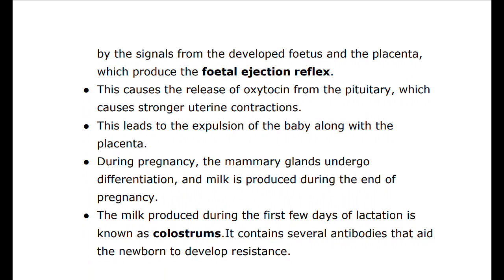Soon after the infant is delivered, the placenta is also expelled out of the uterus. The mammary glands of the female undergo differentiation during pregnancy and starts producing milk towards the end of pregnancy by the process called lactation. This helps the mother in feeding the newborn.